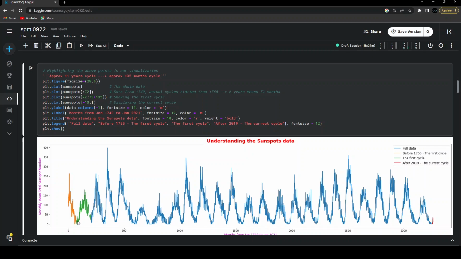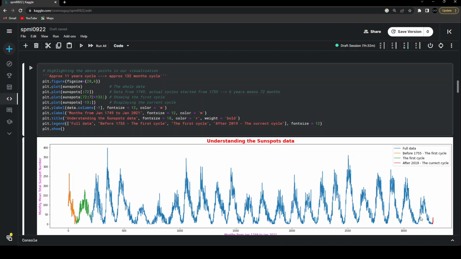And then from that 1755, I'm just going to add 132 months. So that's why I'm saying that in order to highlight this green part, the first solar cycle, it's going to start from the month 72 approximately. Okay, it's not exactly 72, but approximately 72. So starting from 72 months till 72 plus 132, I'm adding an extra 11 years from that 72 point. And hence, starting from the 72nd month till the 72 plus 132nd month, I'm going to get my first solar cycle. And that's what I'm highlighting in green.